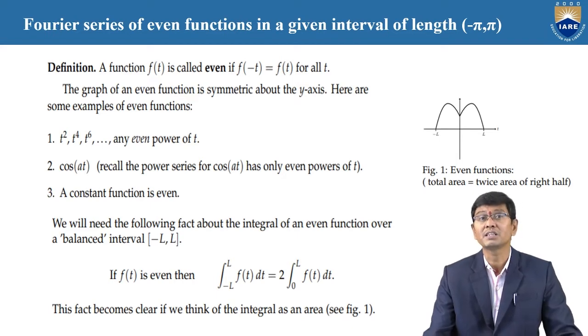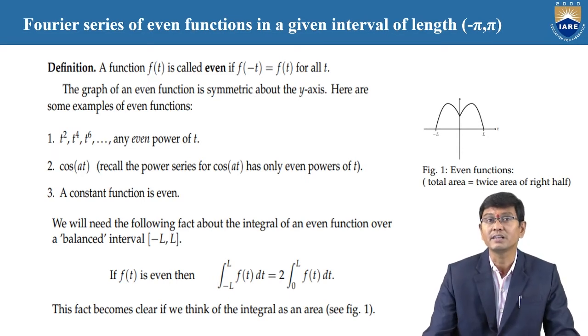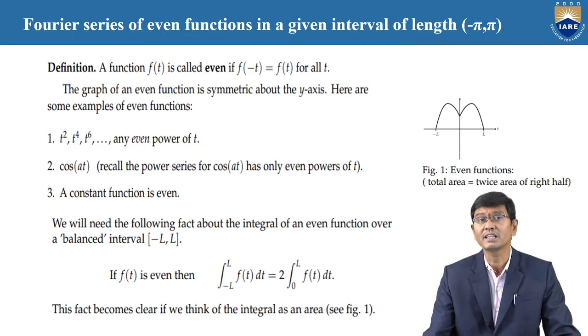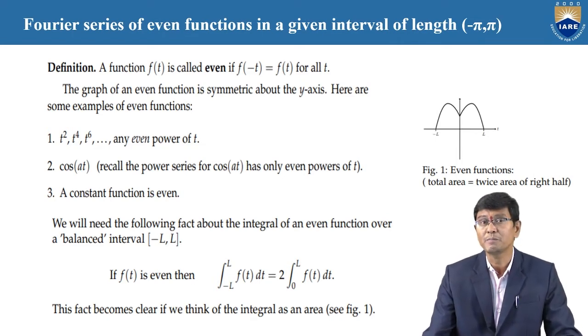But we are going to discuss the even function on minus pi comma pi. Some examples of even functions are x square, x power 4 and x power 6. In terms of t, they are t square, t power 4, t power 6 and so on, the even powers. Now the trigonometric function cos x is also even, because cos of minus x is equal to cos x.